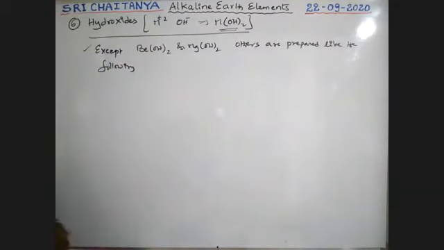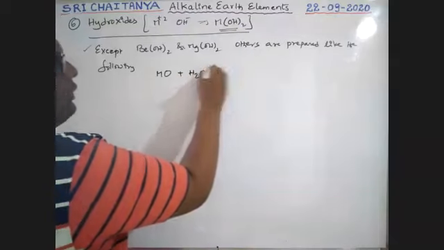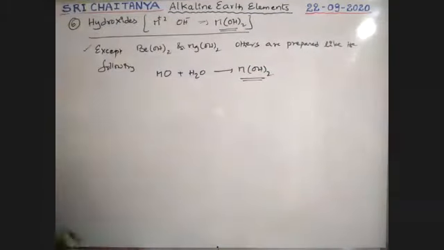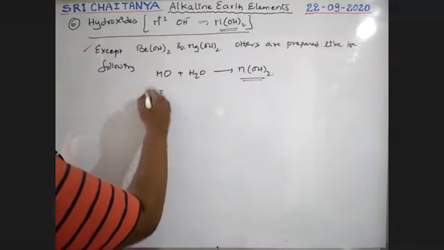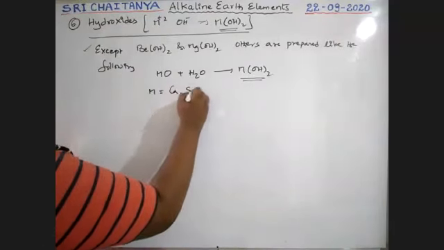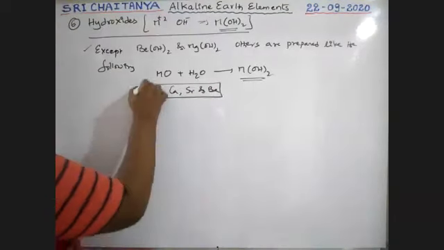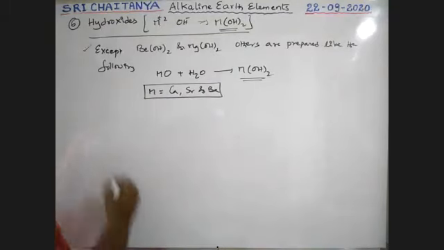Metal oxide, when dissolved in water, gives metal hydroxide. This is the way to prepare the others, where M is calcium, strontium and barium. So how to prepare beryllium hydroxide and magnesium hydroxide? See here.